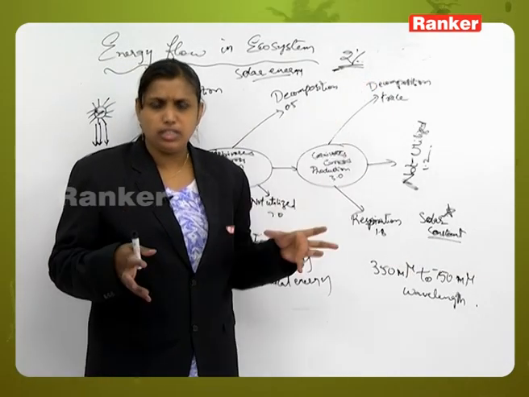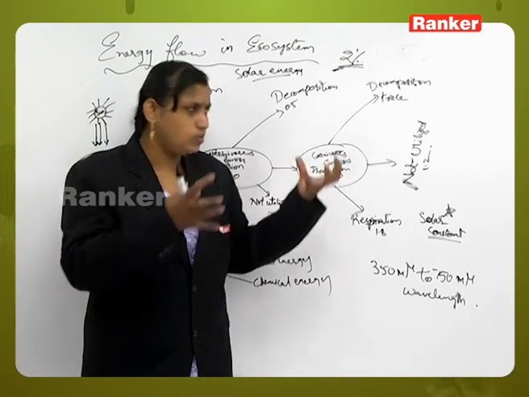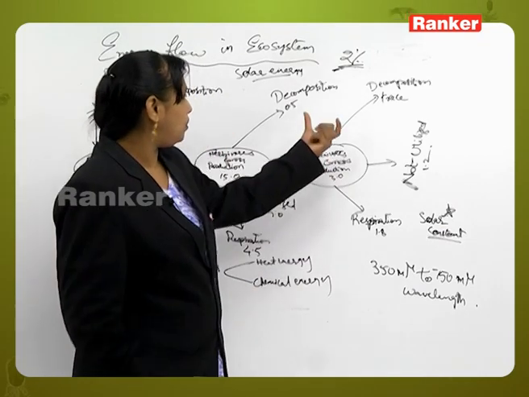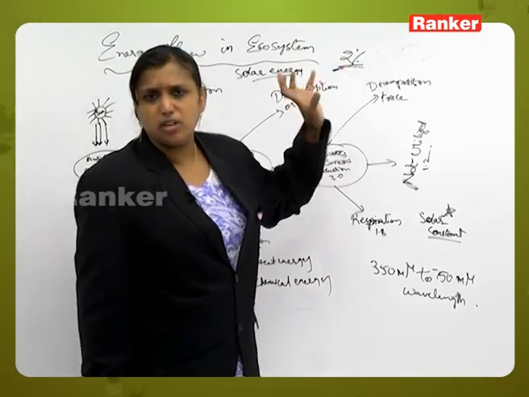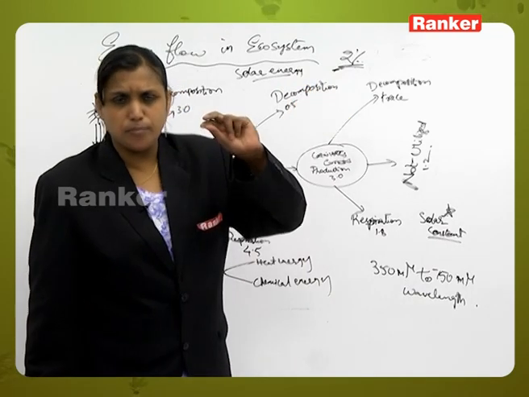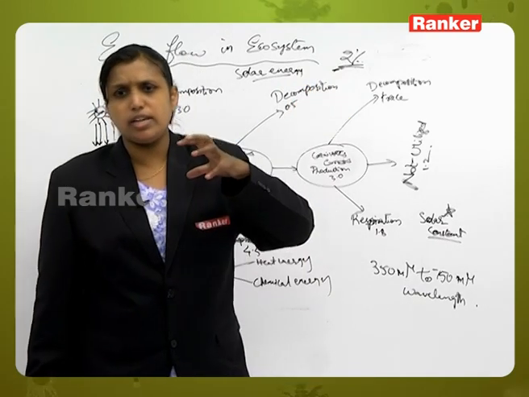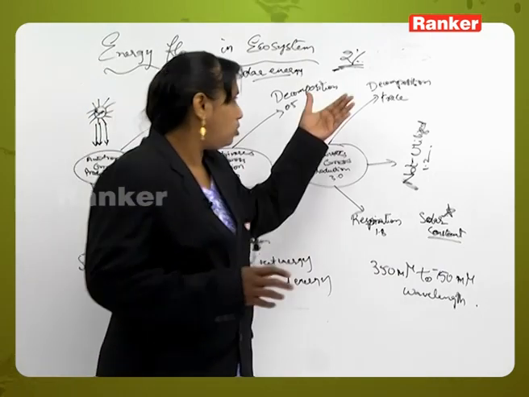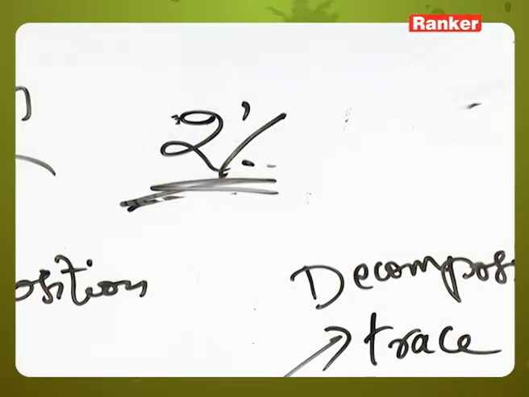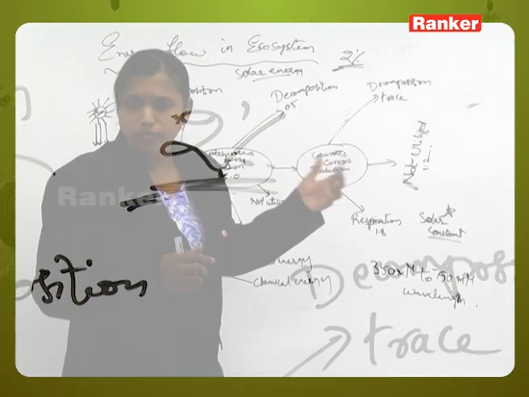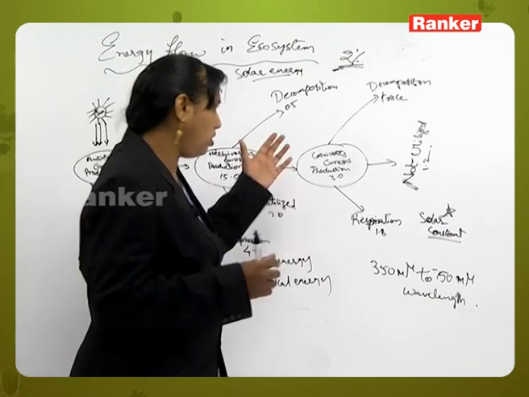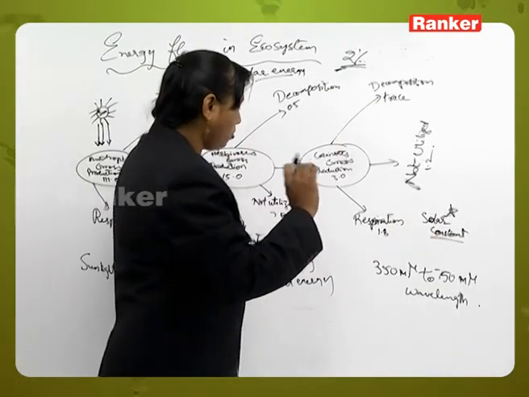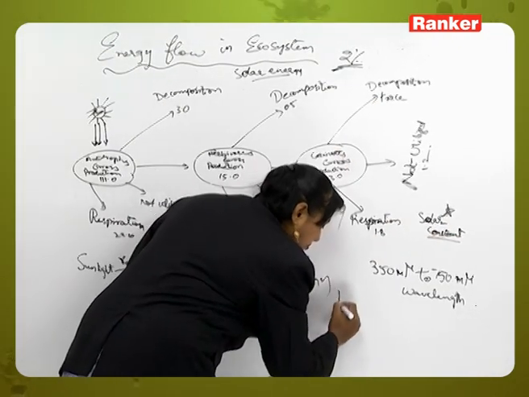Of the 33% or 45% of energy which is coming, the plant does not make use of all of it. Out of the total solar energy coming to the plant from the surface of the sun, only 2% is utilized. Out of the huge amount of energy, only 2% is utilized by the plant for the continuation of all the processes. Now, in this regard, there is a term called bioenergetics.